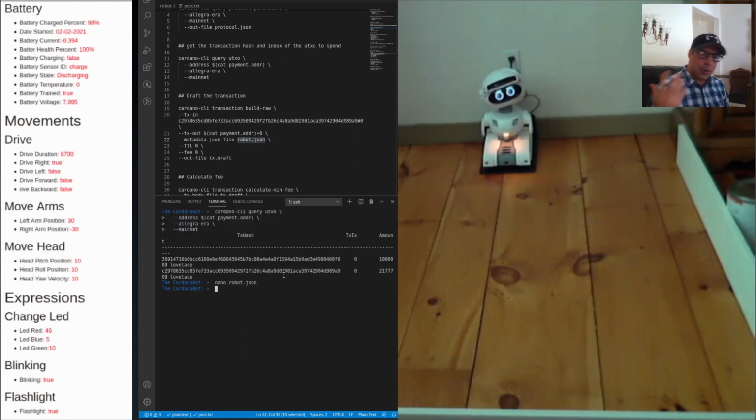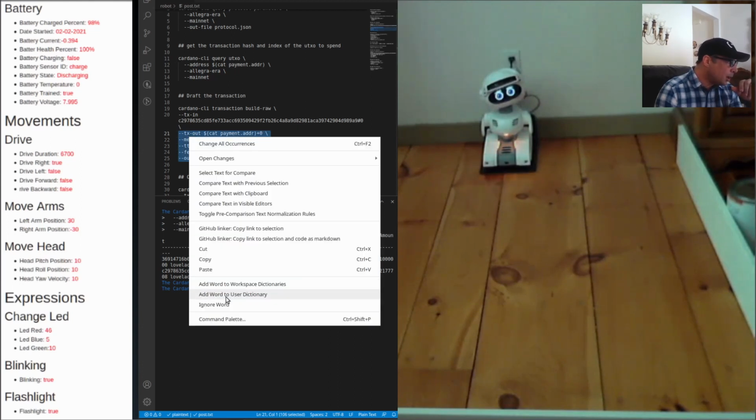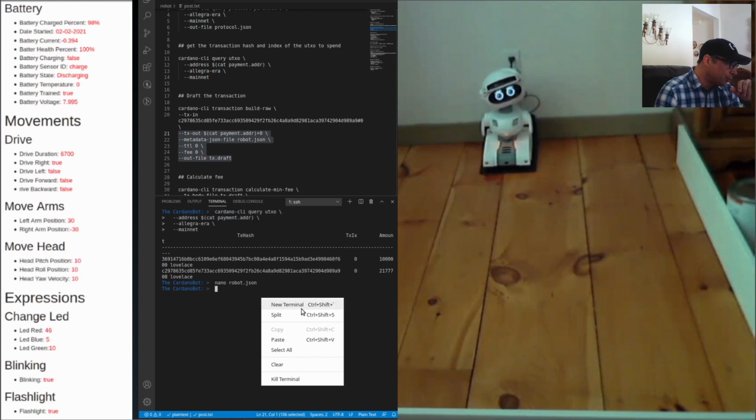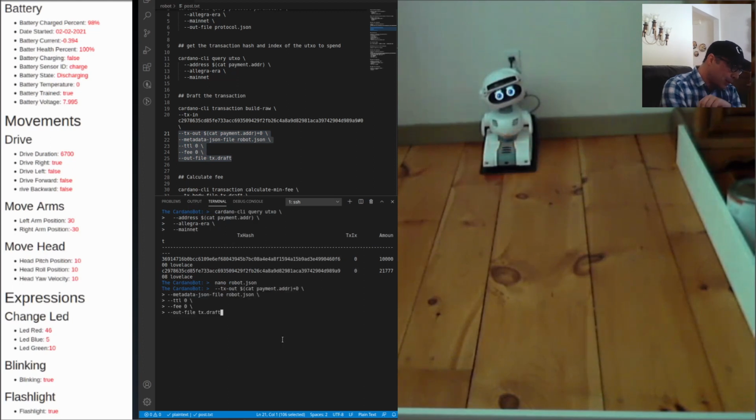Okay, so all that stuff is in the documentation. By the way, to drive this and do this, you're going to have to look at the documentation and watch this video. It's kind of a combination of the two that explain everything. Okay, so we edited the robot file. Now let us create the draft. We need the draft to find out how much the transaction is going to cost.